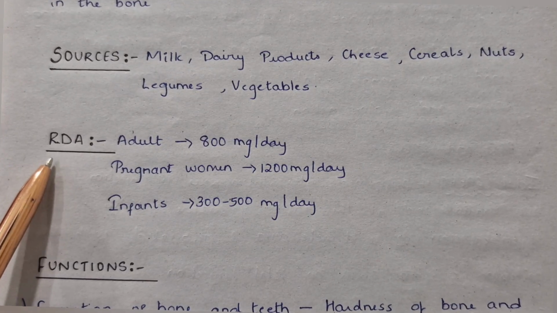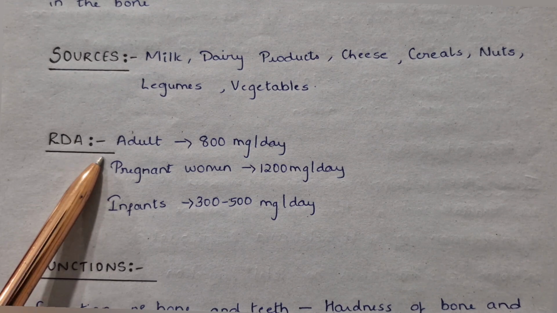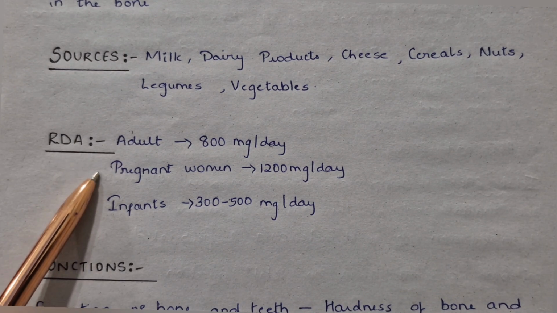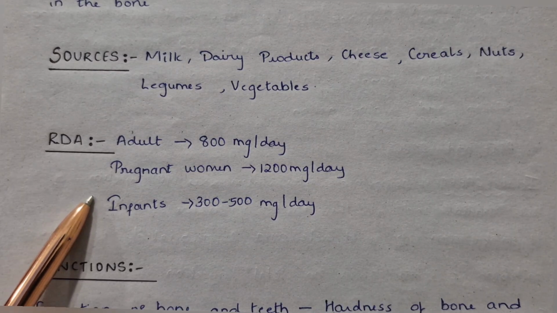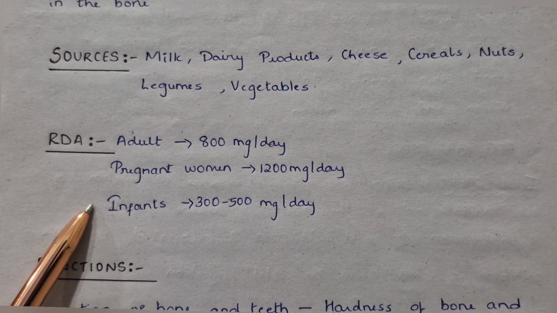The RDA value of calcium in adults is 800 mg per day. In pregnant women it is 1200 mg per day, and in infants it is 300 to 500 mg per day.